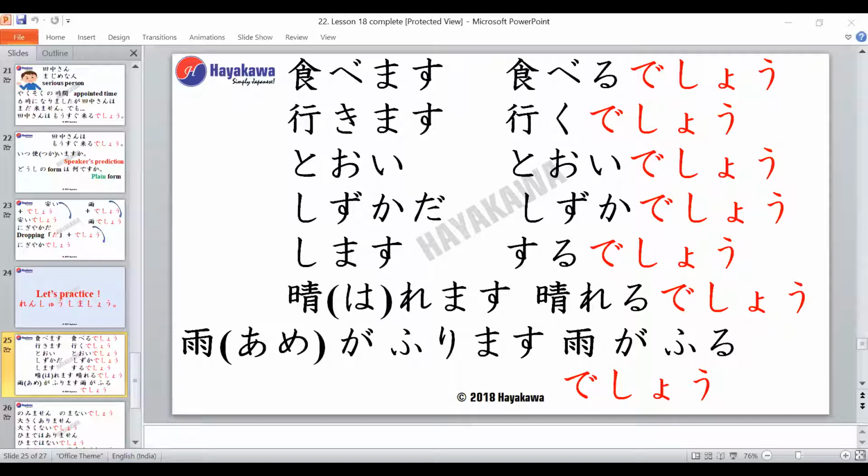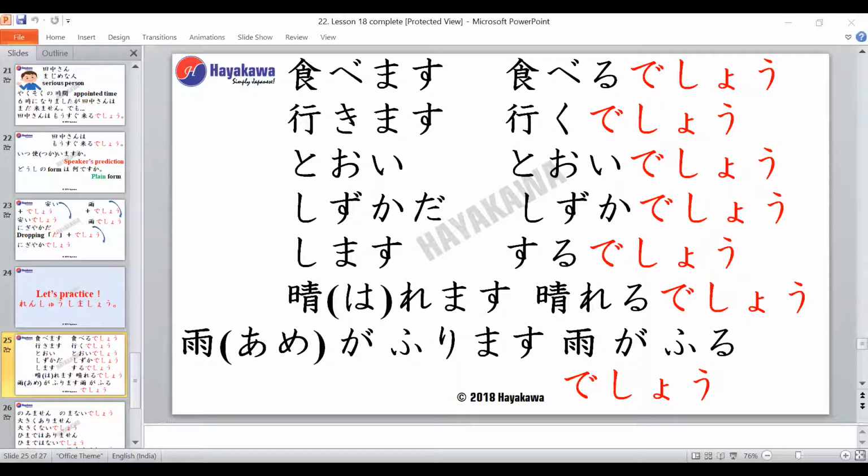Very good. So it becomes taberu desho. The next verb is ikimasu, which means to go. Aparna-san, can you try doing this one for me? Iku desho. Very good, Aparna-san. So it becomes iku desho.